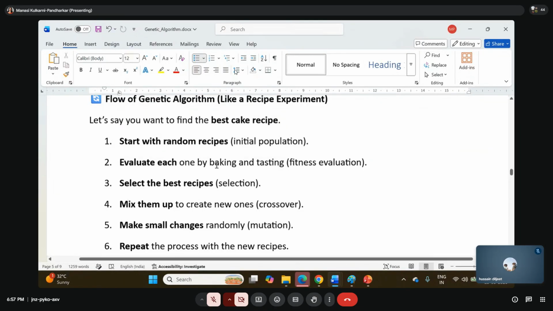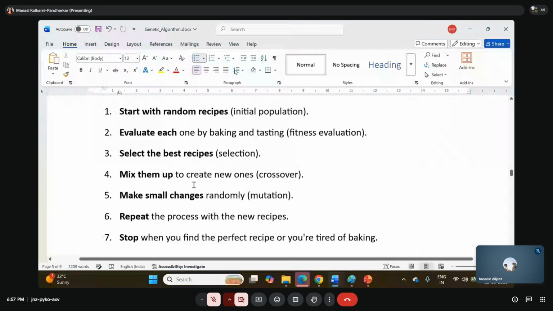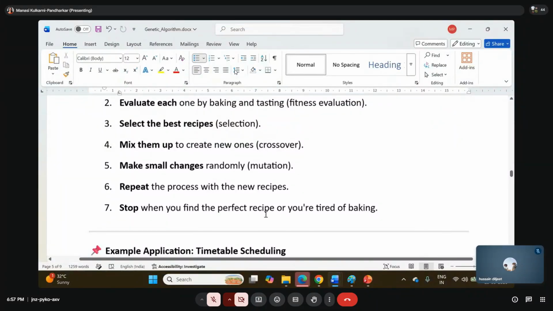Evaluate each one by baking and testing. That is what we called a fitness evaluation. Select the best recipe. We called it selection. Mix them up to create new ones. We called it crossover. Make a small change randomly. We called it mutation. Repeat the process with the new recipes, again and again, and stop when you find a perfect recipe, or you are tired of baking, or you have reached an iteration criterion.